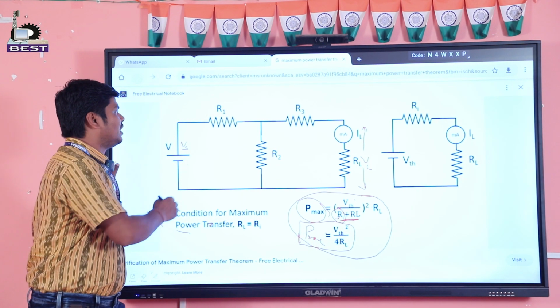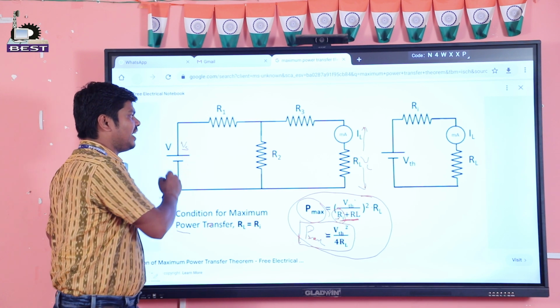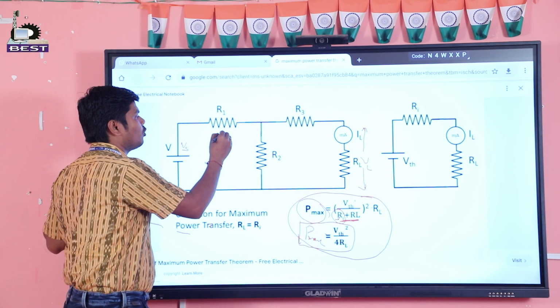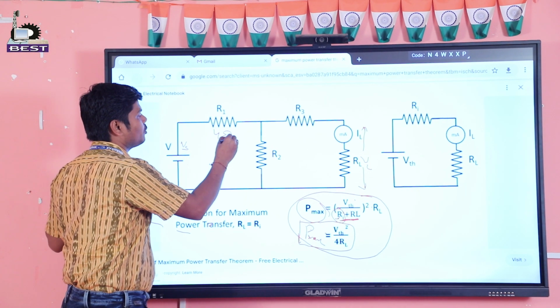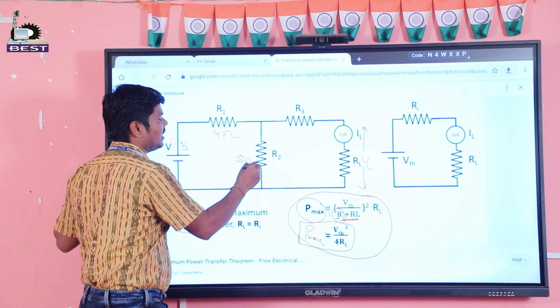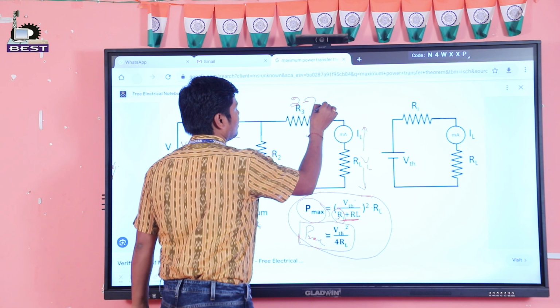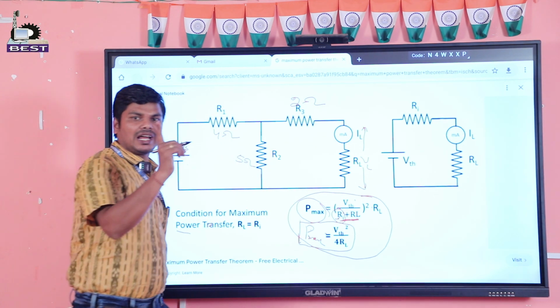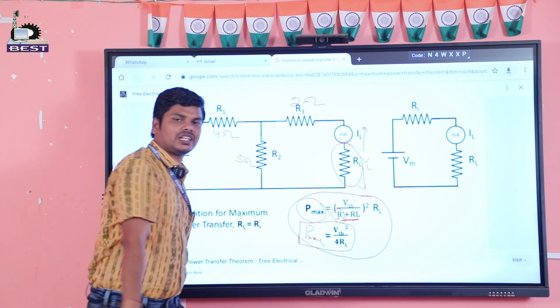Let us take the example. Let this be 4 ohm, this 4 ohm, this 5 ohm, and this 2 ohm. This is the only one resistance, the load resistance.